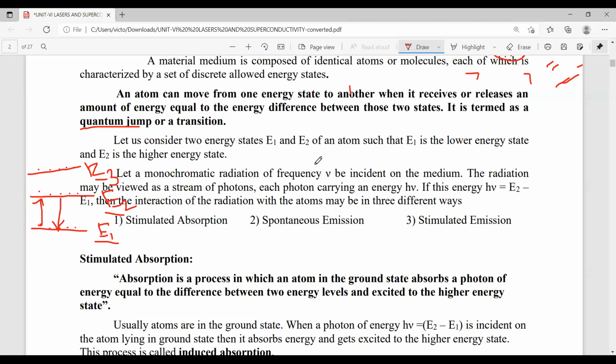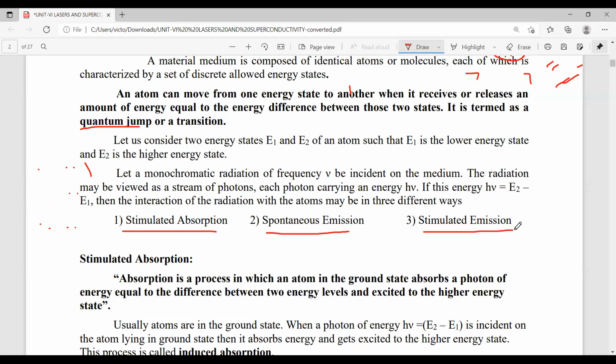These transitions of atoms are mainly classified into three types. The first one is stimulated absorption, spontaneous emission, and stimulated emission.